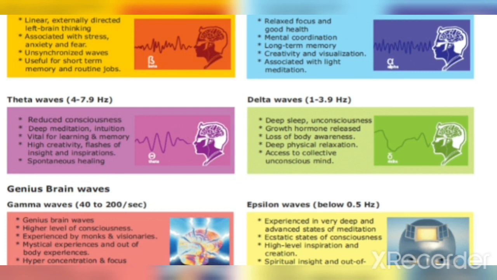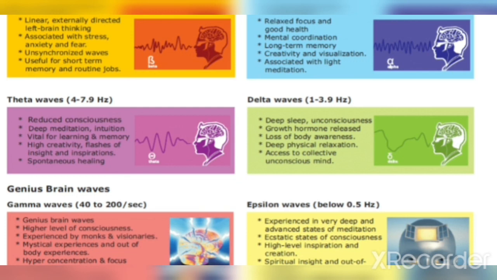Now coming to the delta waves, whose frequency is 1 to 3.9 Hz. They are associated with deep sleep and unconsciousness, growth hormone release, loss of body awareness, deep physical relaxation, access to collective unconscious mind.